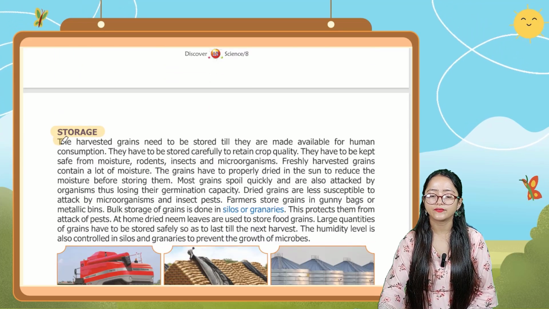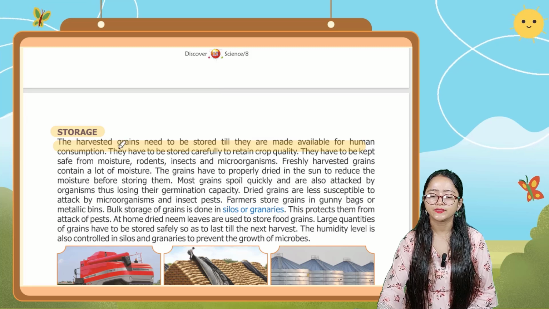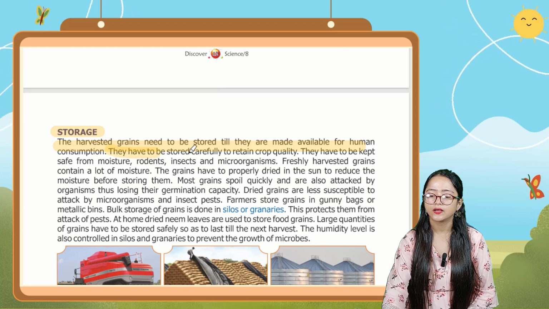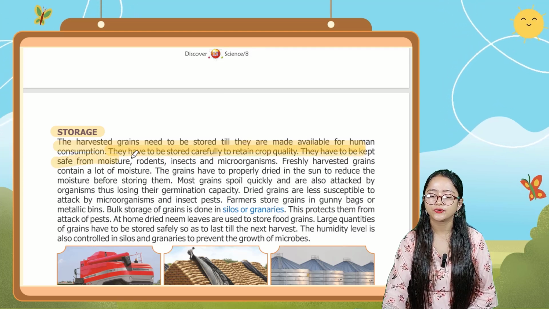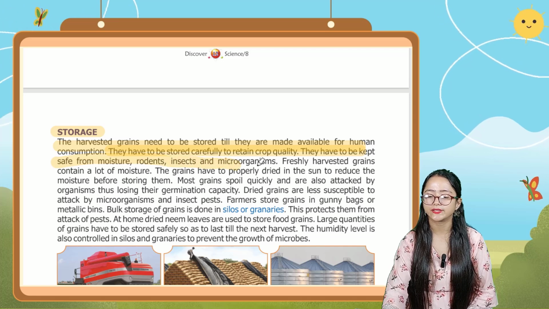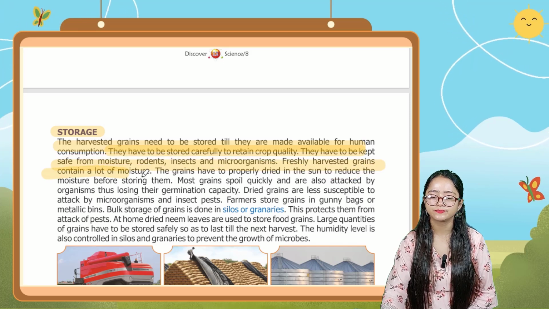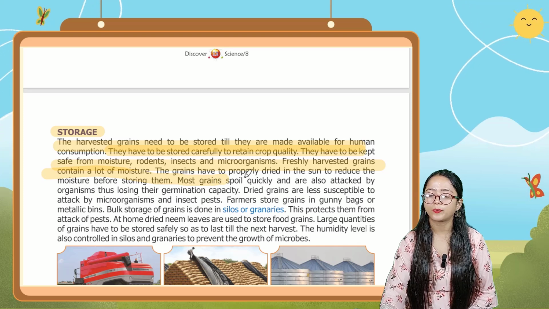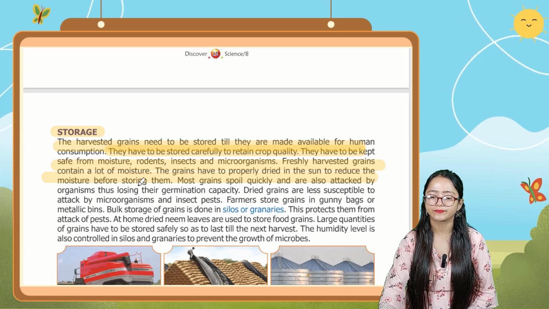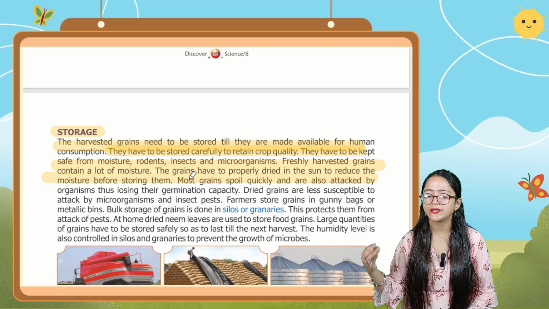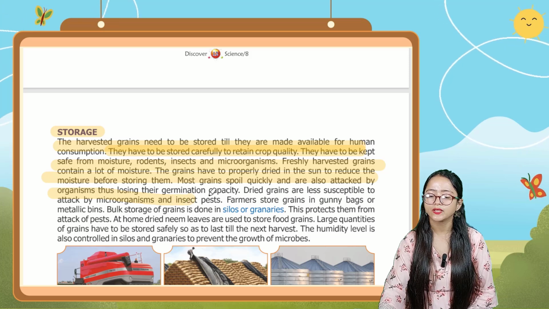Storage. The harvested grains need to be stored till they are made available for human consumption. They have to be stored carefully to retain crop quality. They have to be kept safe from moisture, rodents, insects, and microorganisms. Freshly harvested grains contain a lot of moisture. The grains have to be properly dried in the sun to reduce the moisture before storing them. Most grains spoil quickly and are also attacked by organisms, thus losing their germination capacity.